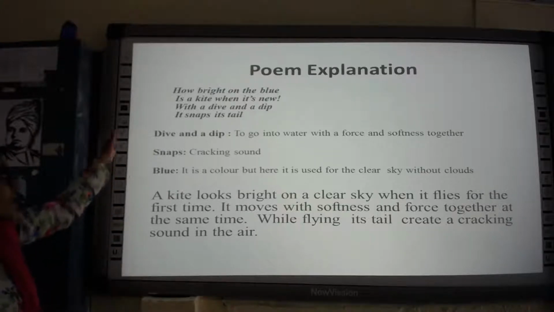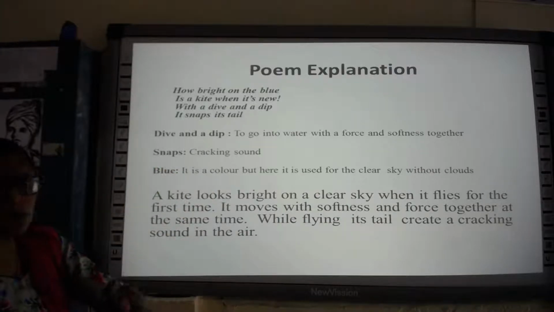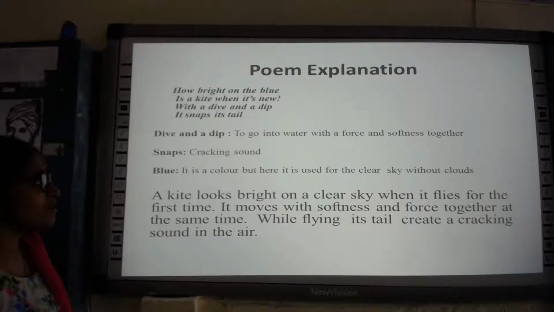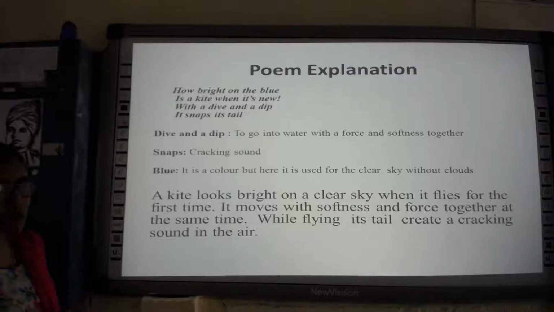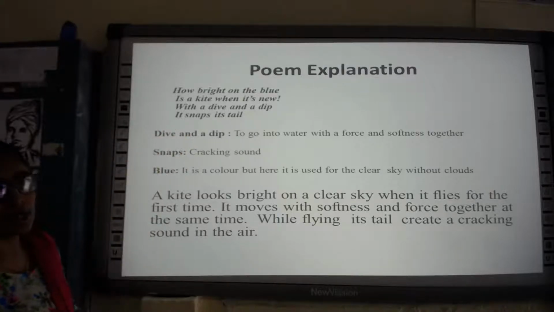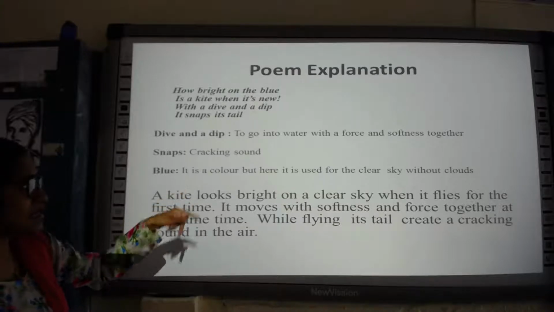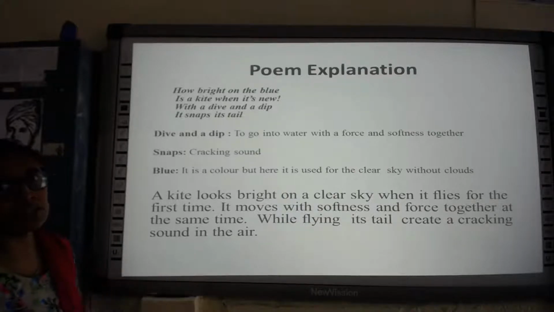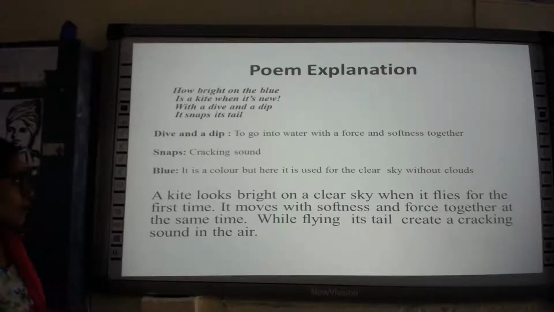Okay? So the meaning, dive and dip, means to go into the water with force and softness. That is, it is moving with the softness and the force together. And snap means cracking sound. And here, the word blue in the poem is a color actually, but here it is used to show that the sky is very clear without any clouds. Is it clear?